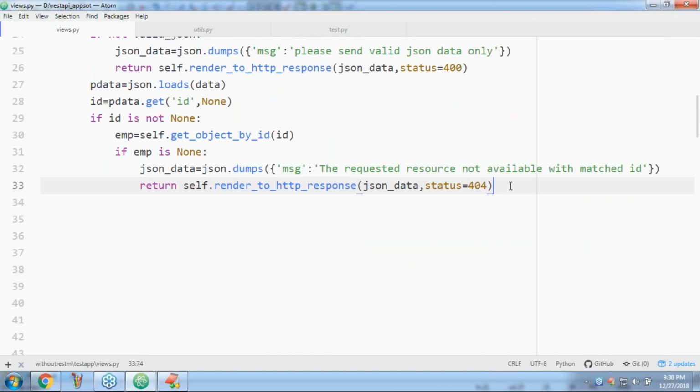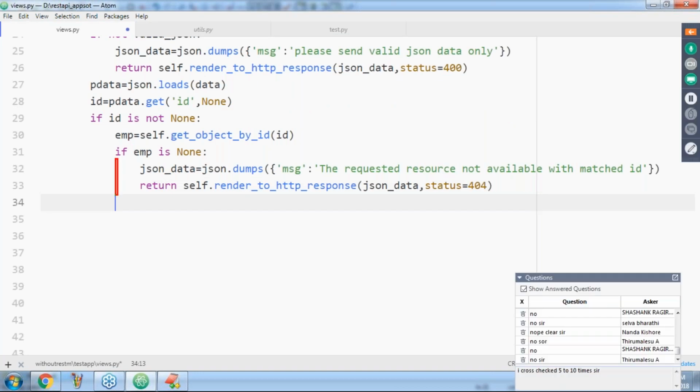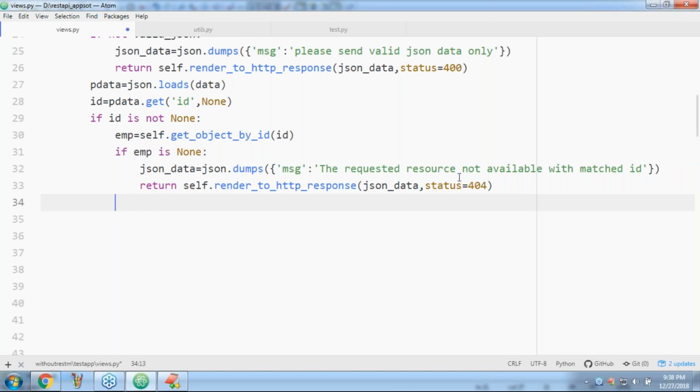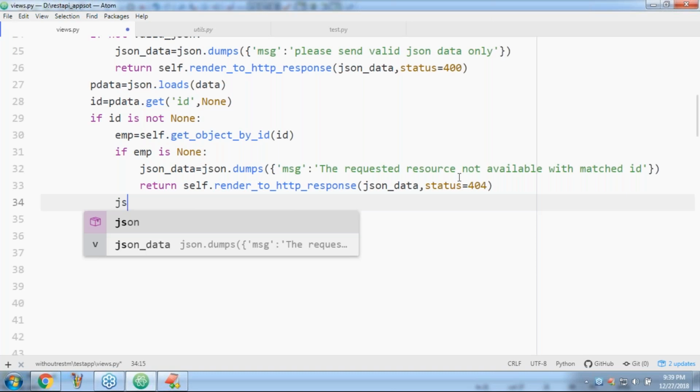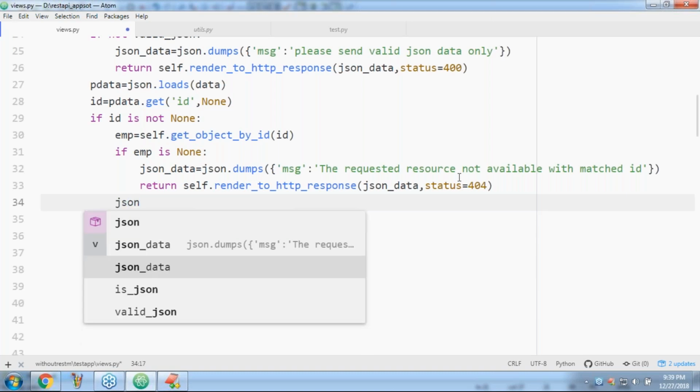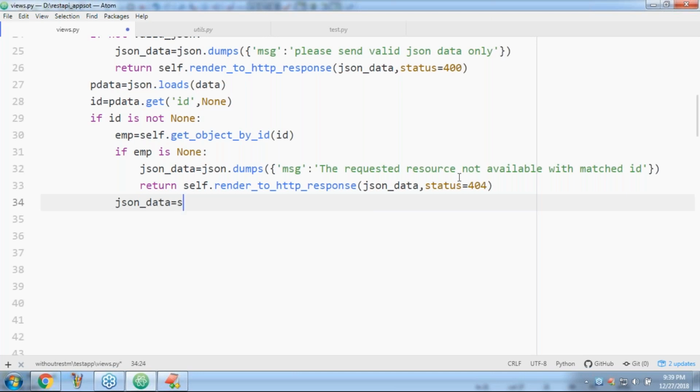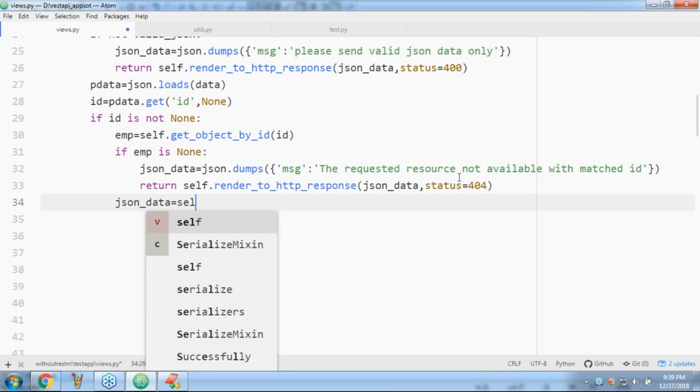Now, if the control is coming to this part, it means the return statement did not execute, and only then it will come here. This return statement not executing means this condition failed, which means the employee is available. If the employee is available, then convert that employee data into JSON: json_data is equal to self.serialize of emp.